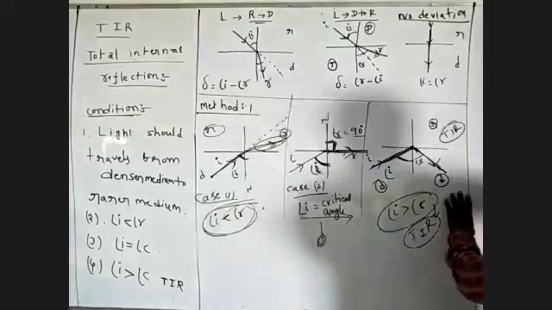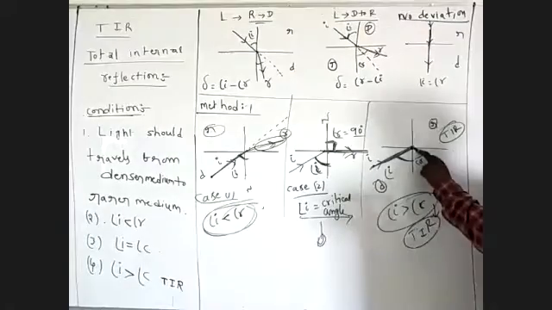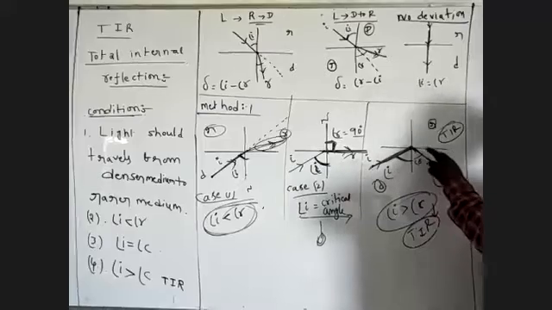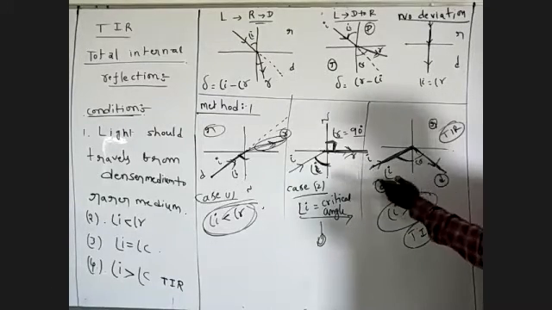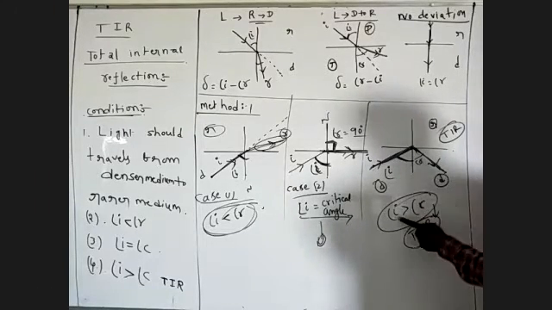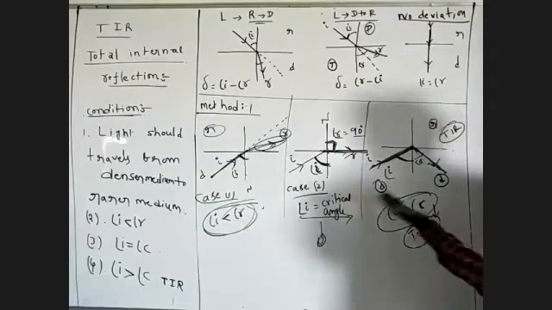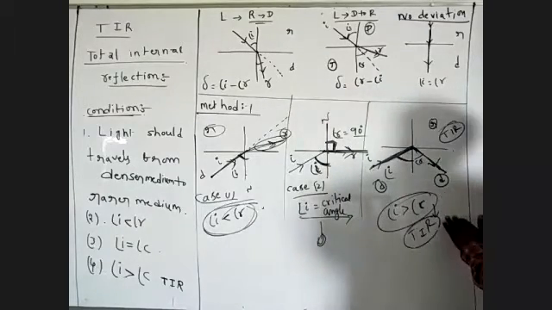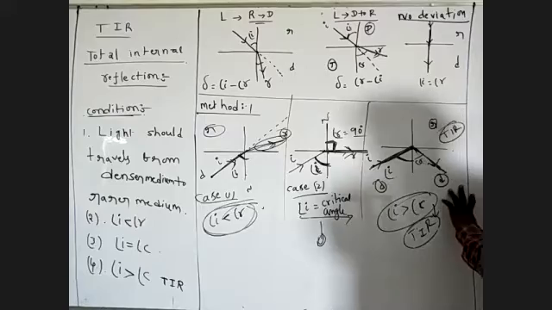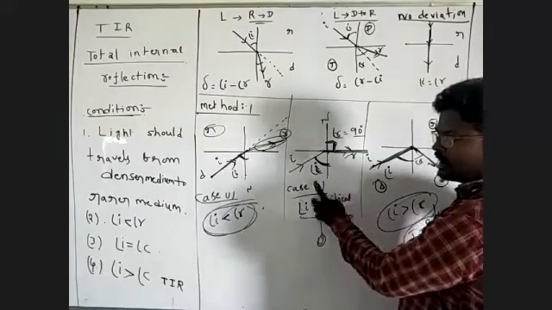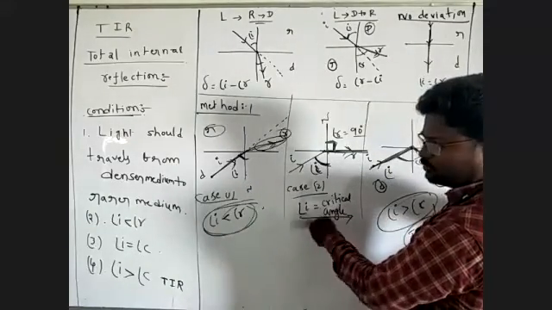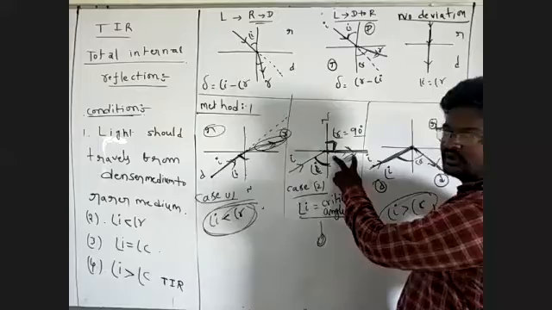After the critical angle, there is reflection in the denser medium. The incident ray and reflected ray are both in the same medium. The incident angle is greater than the critical angle, which means both rays are in the denser medium. And when the angle of incidence and the critical angle are equal, the refracted ray is along the interface.